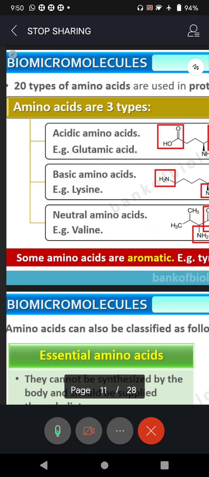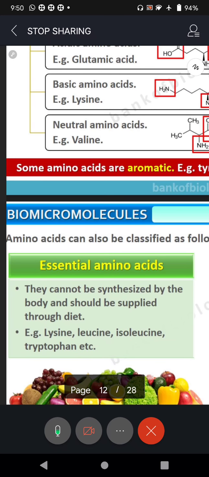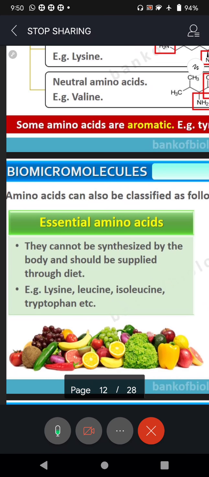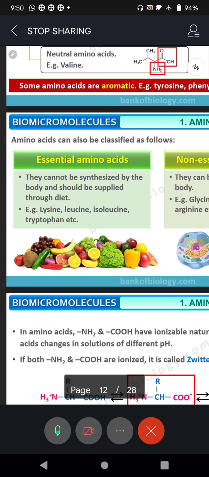And the third one is neither acidic nor alkaline, they are neutral, example valine, right? And some of the amino acids are aromatic, means they give nice fragrance. Based on the nature of amino acids, they are classified into essential amino acids and non-essential amino acids.